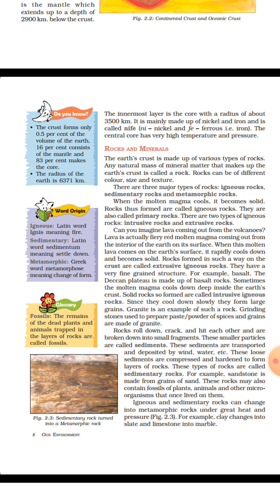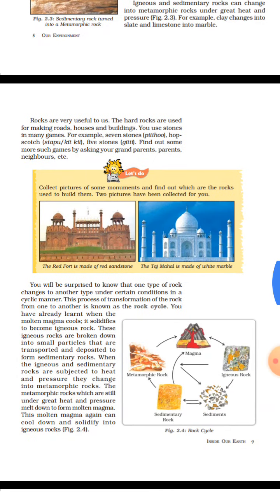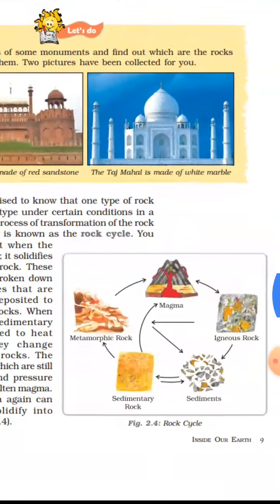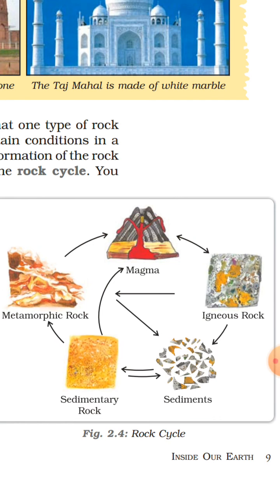So students, just look here. This is the volcano, and from the volcano, the red molten magma comes out from the interior of the earth. And when this molten lava comes on the surface of the earth, it rapidly cools down.